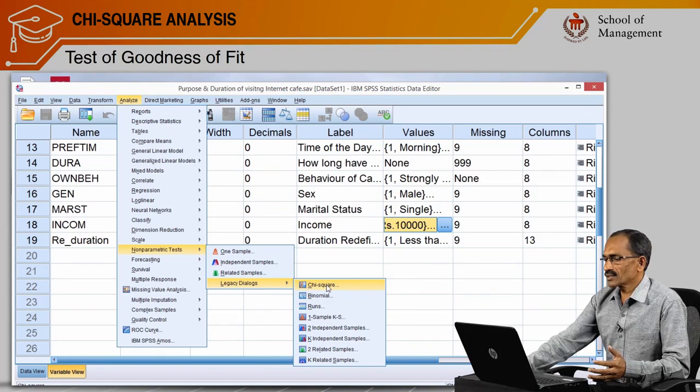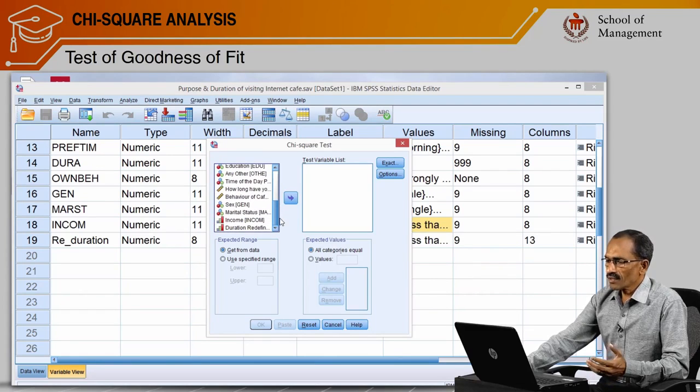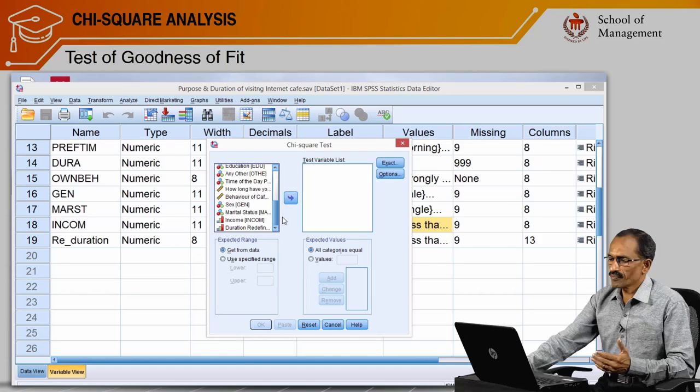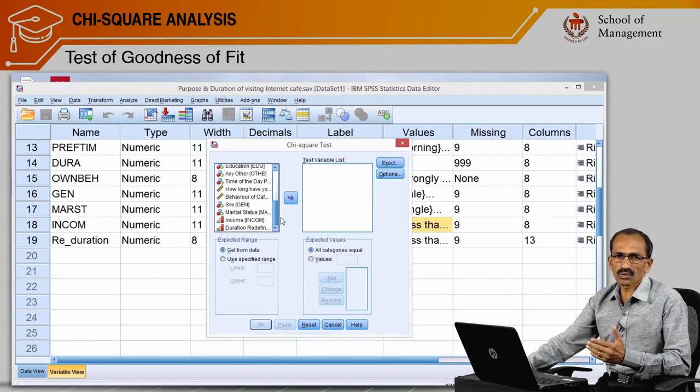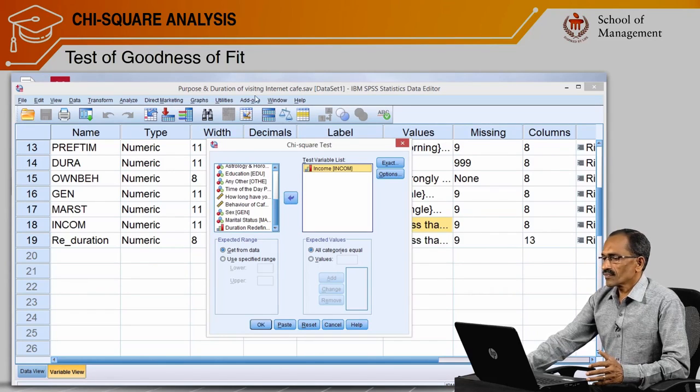When we click on chi-square, we will get a window like that. In this one we can load all variables of interest. Here we are interested to examine the goodness of fit of only one variable, that is none other than income. So I am loading income there as the test variable. Then I click on OK.